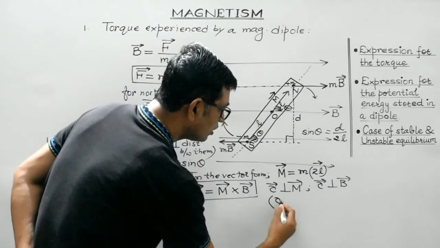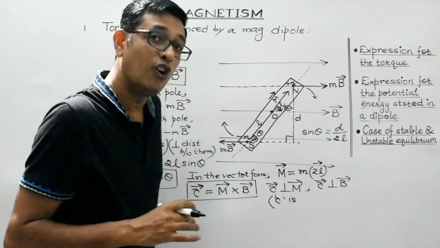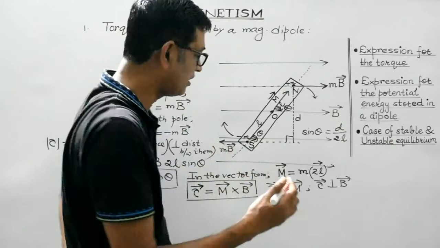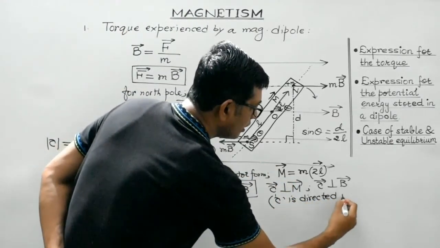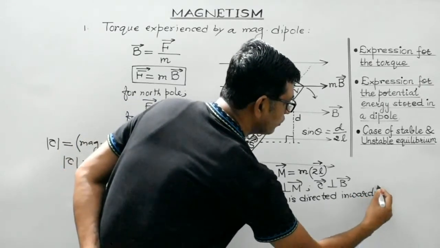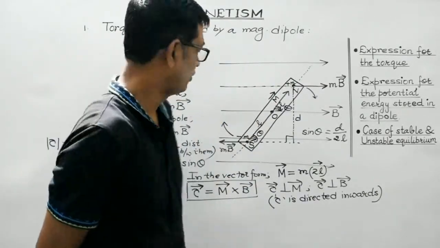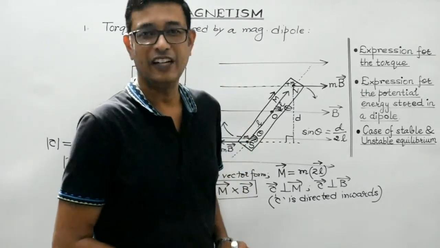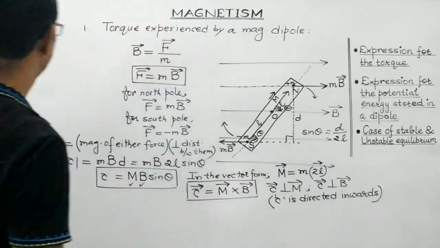So tau is perpendicular to both M vector as well as B vector, or torque is perpendicular to the plane containing M vector and B vector and directed inwards. And it is directed inwards. Clear, students? So this is the magnitude and this is the torque in the vector form, right? Now let's discuss some special cases.